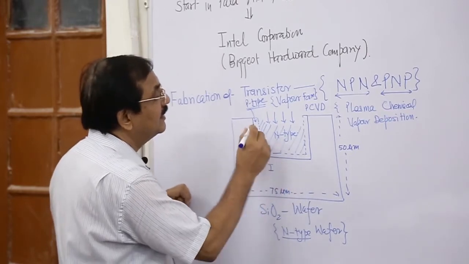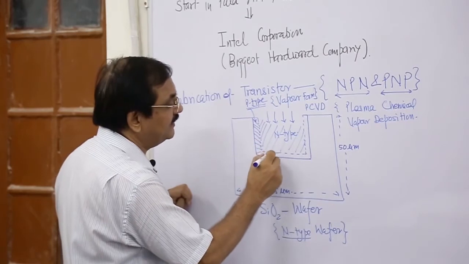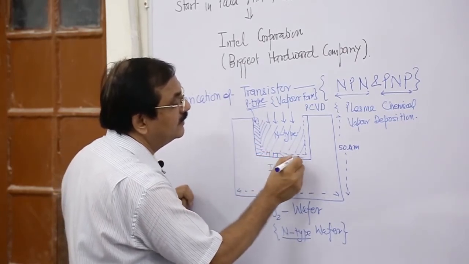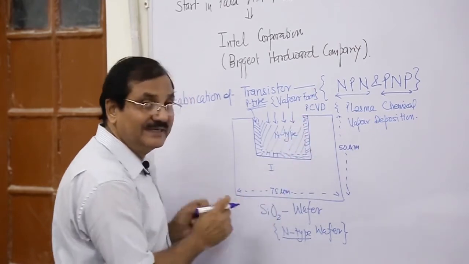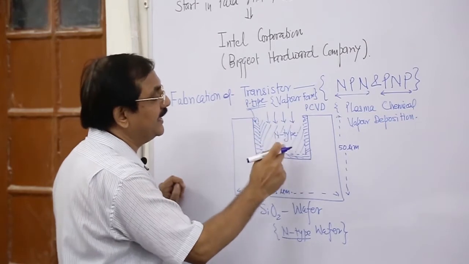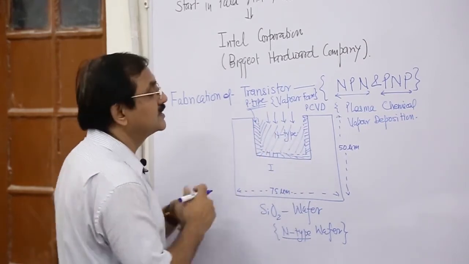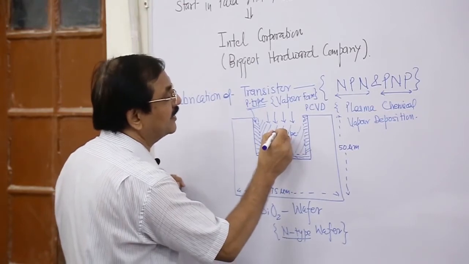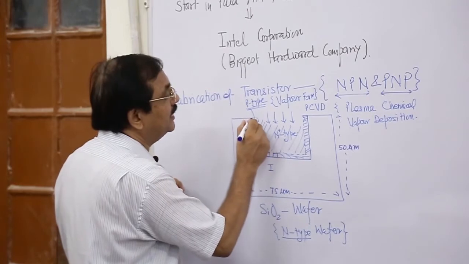This is another part which is very thin, and this is very thin as well as lightly doped p type, and then finally inside is the heavily doped N, then we can say it is N plus, and then covered it.